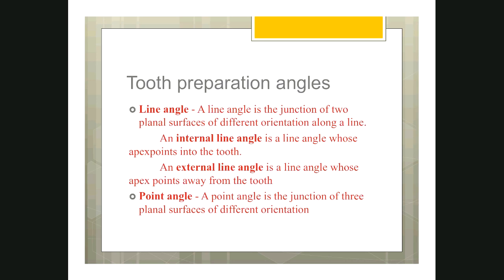In line angle again, you have two subdivisions: internal line angle, external line angle. What is internal line angle? It is a line angle whose apex points into the tooth.